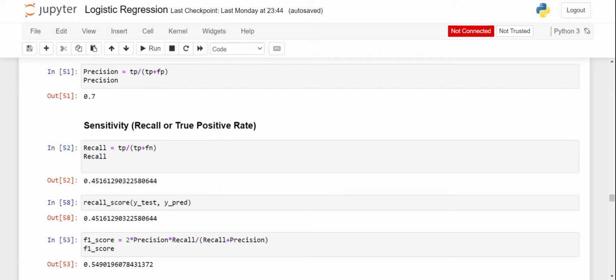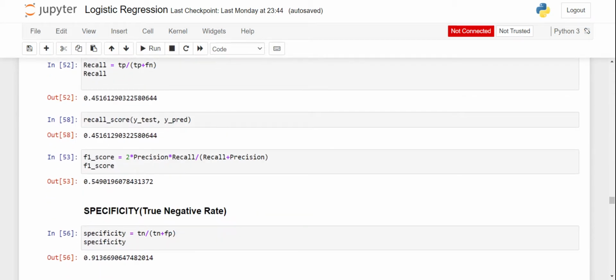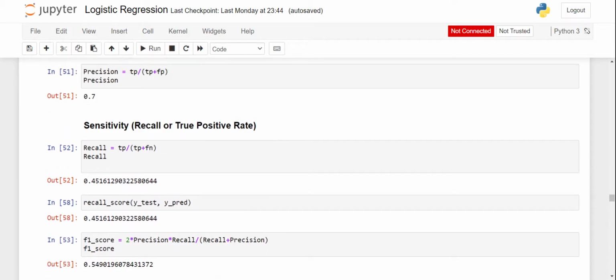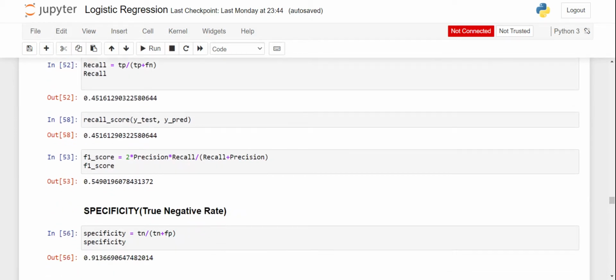That means the model classified more than 55% of the people as false negative. The person has diabetes, and our model predicted negative for them, which is very bad. So we can call our model very bad. Our F1 score is also very low, 54 or 55%.